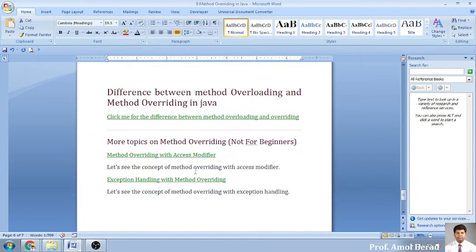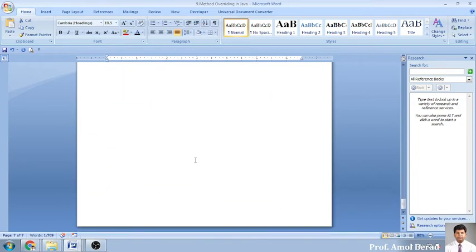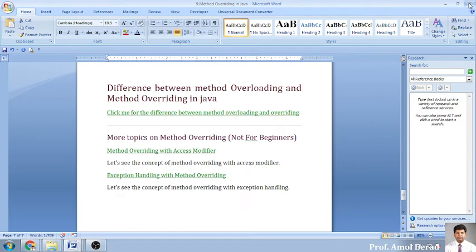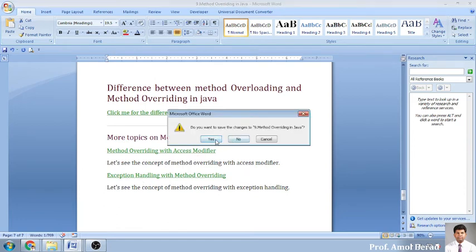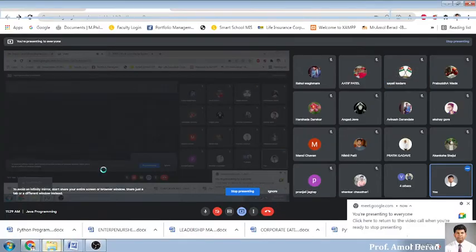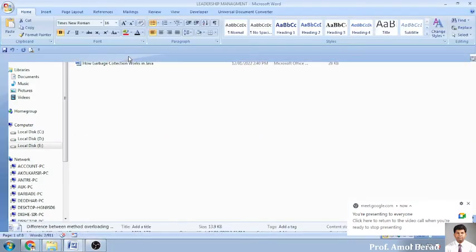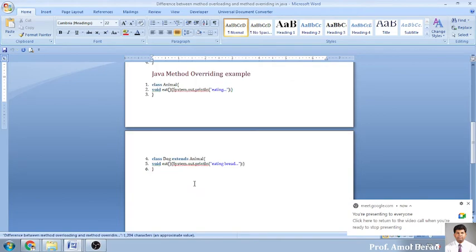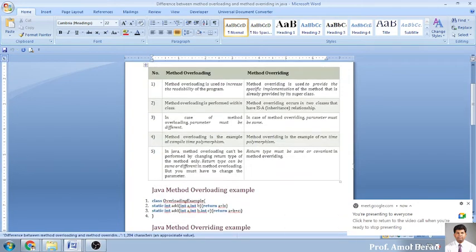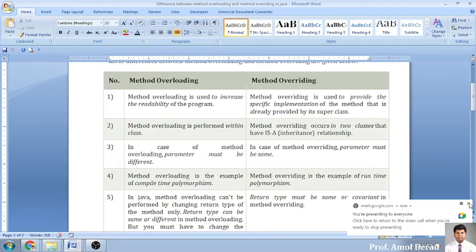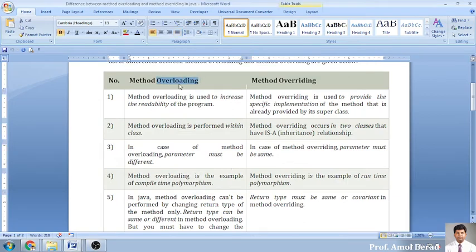Okay, now I want to go to the next part, the difference between overloading and overriding. जो कल हमने पढ़ा था, that was overloading. Today we have gone into method overriding.